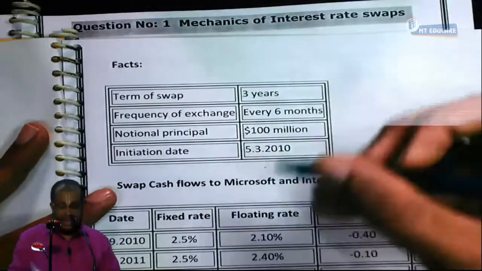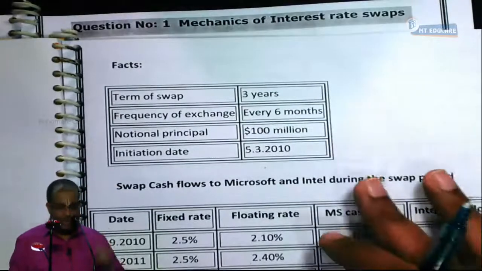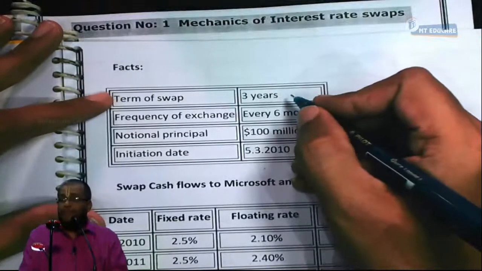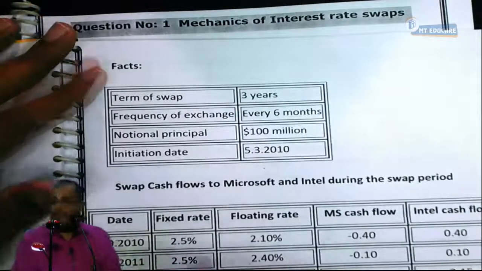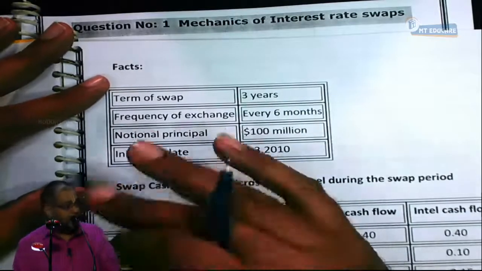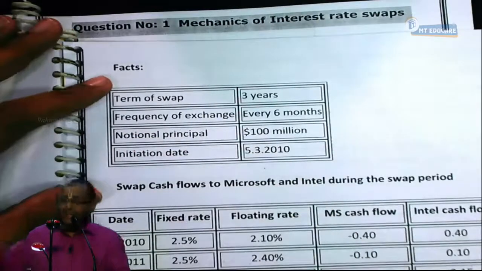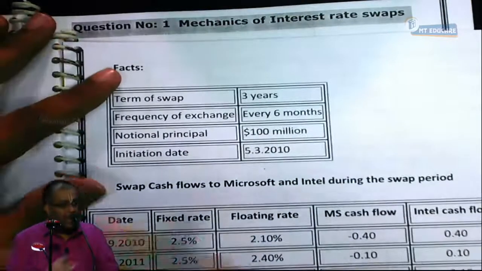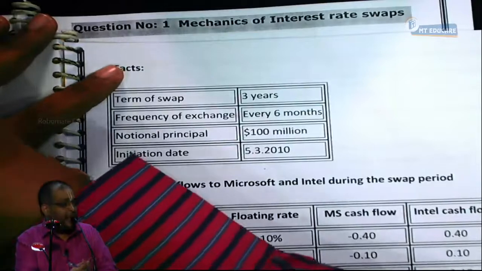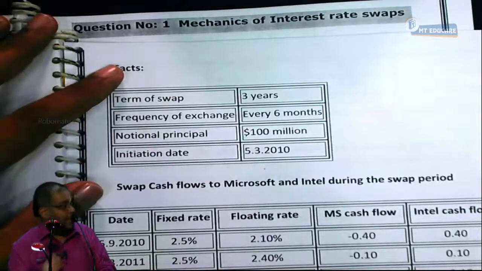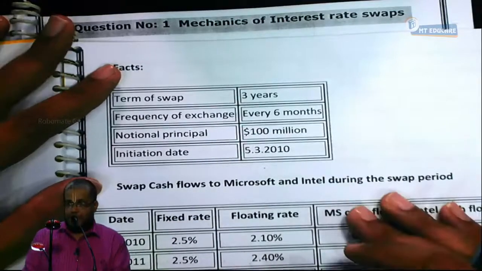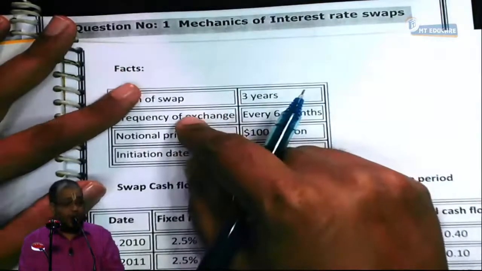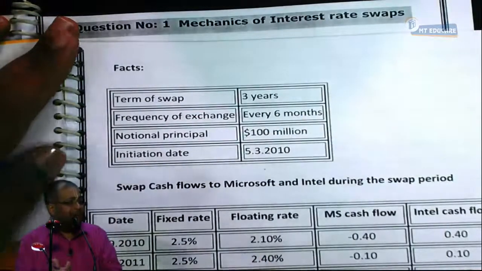First let us complete the transaction understanding before we proceed. How many years is the swap? See, there are swaps even up to 50 years. Insurance companies enter into swaps very frequently because their liabilities are very long term. Insurance companies have pensions and annuity pensions, and they want to protect themselves against interest rate changes. They go for such long term swaps. That's one of the reasons why swaps are becoming popular. India has not taken off so much.